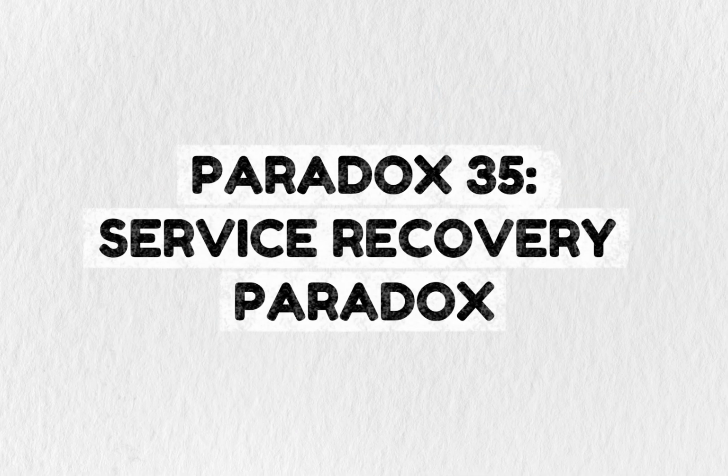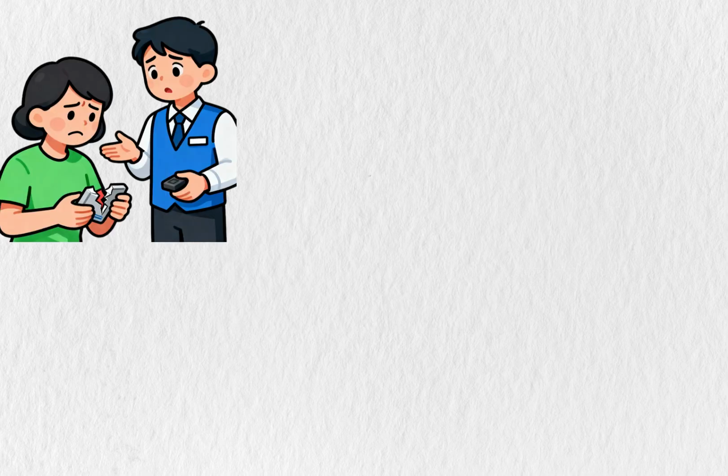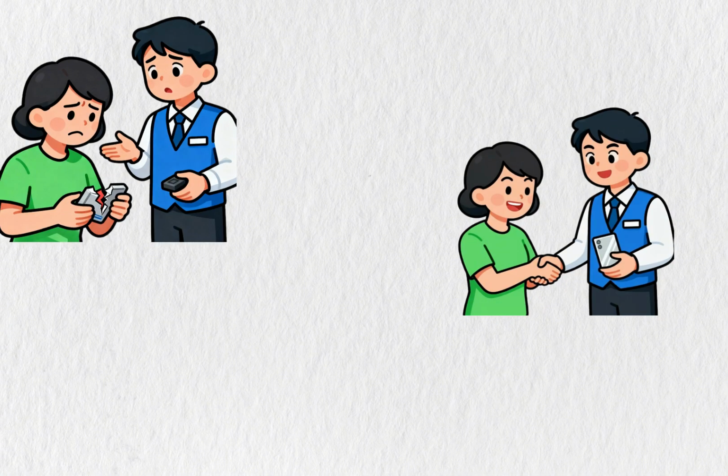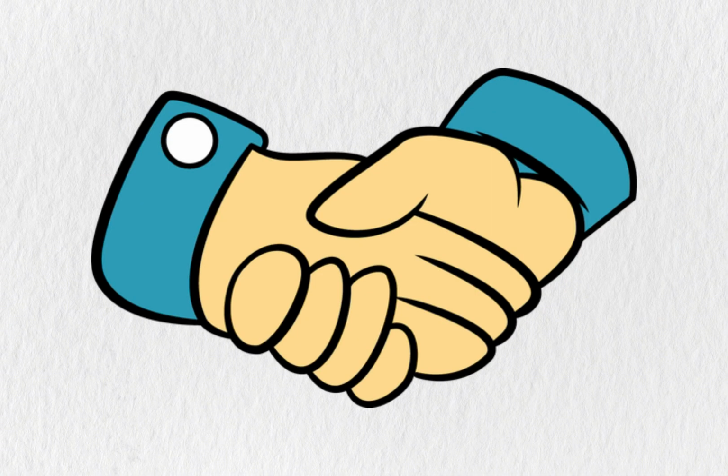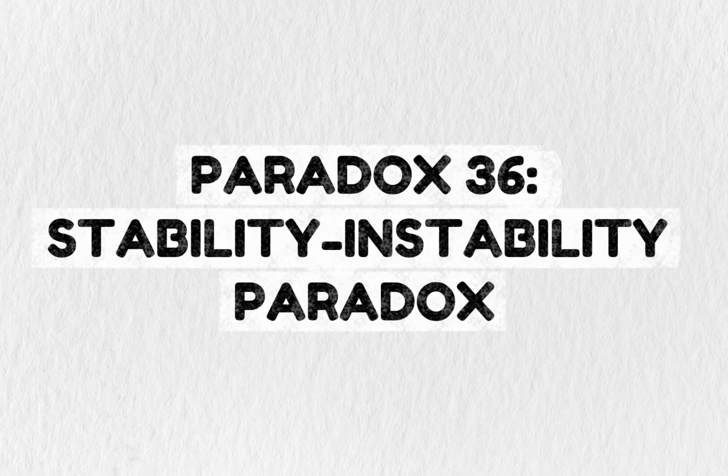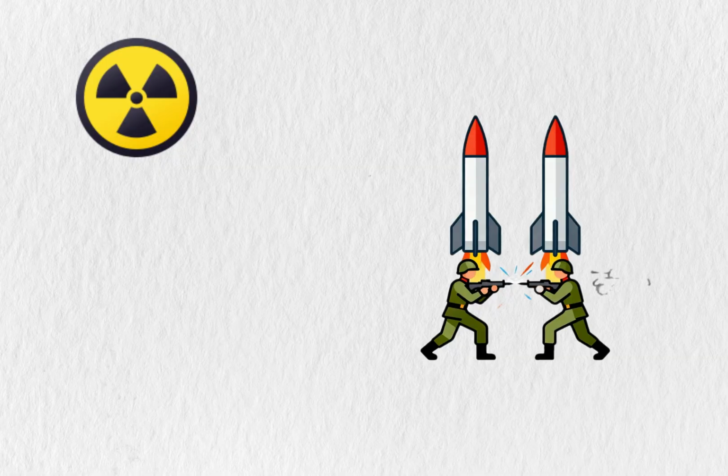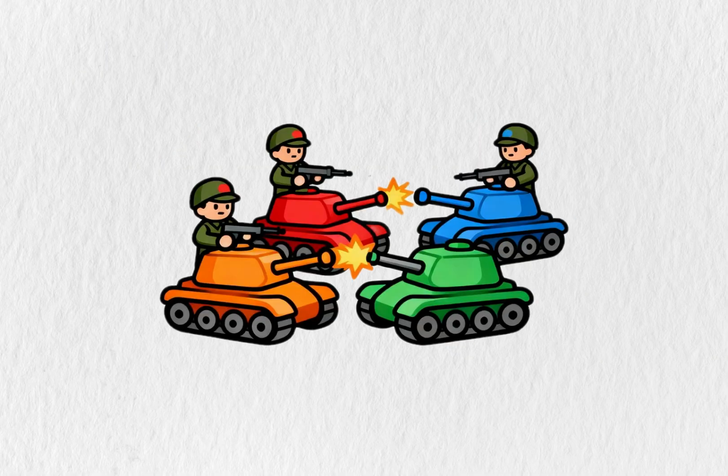Paradox 35. Service Recovery Paradox. When a company messes up but fixes it brilliantly, customers can be more satisfied than if nothing went wrong. Exceptional recovery exceeds expectations and builds trust. Paradox 36. Stability-Instability Paradox. Nuclear weapons prevent major wars through deterrence, but this stability makes smaller conflicts more likely because both sides know escalation is unthinkable. Peace at one level, war at another.